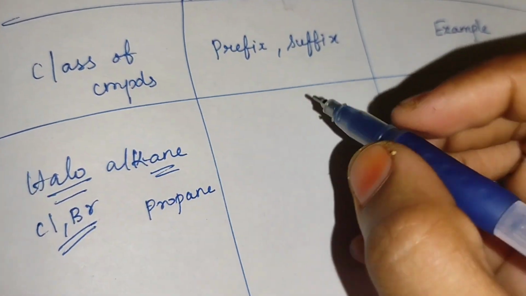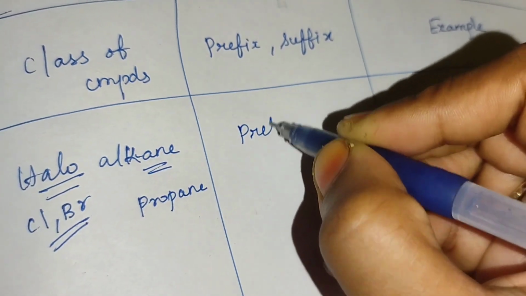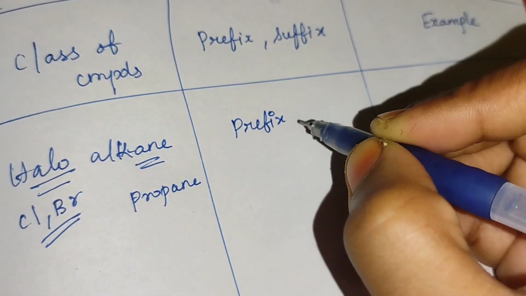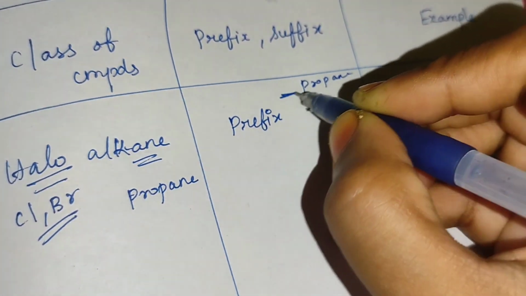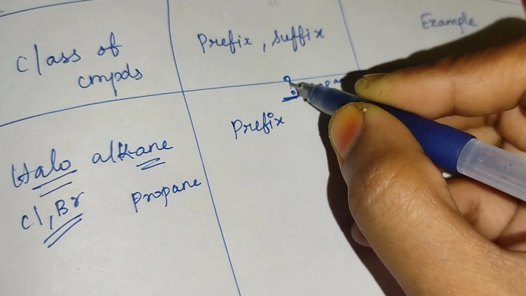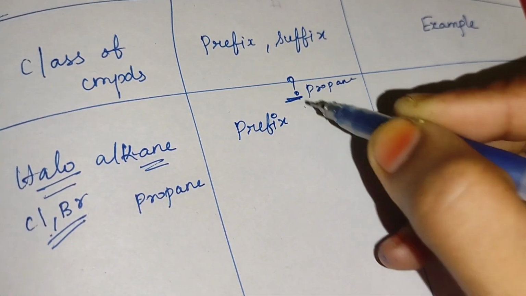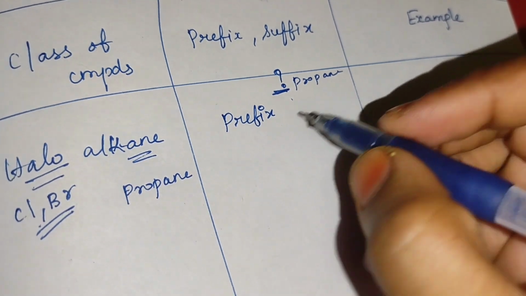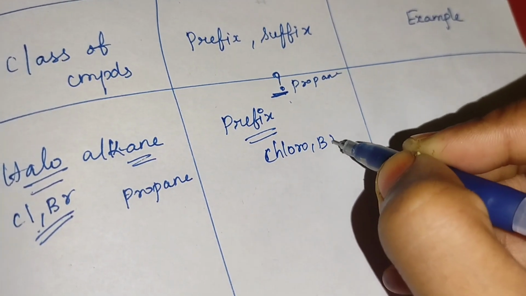Now prefix or suffix. Prefix means the name comes in front, at first. For example, propane, here the prefix will come. If we add chlorine, it becomes chloropropane. If we add bromine, it becomes bromopropane, like that. Here we are adding a prefix, it may be a chloro group or bromo group.